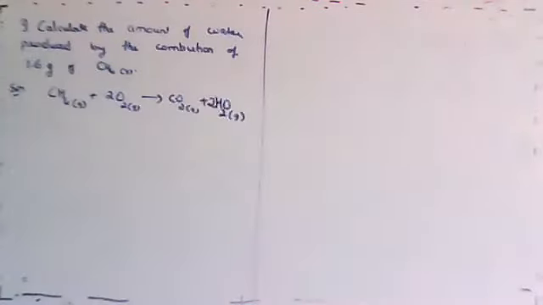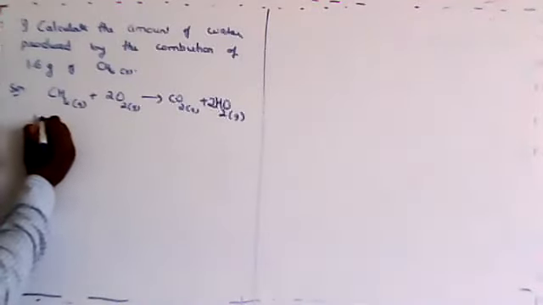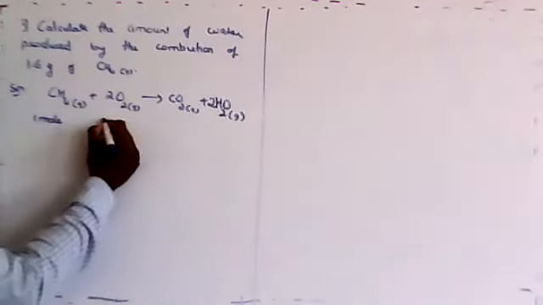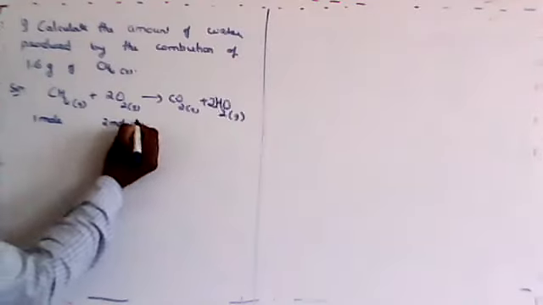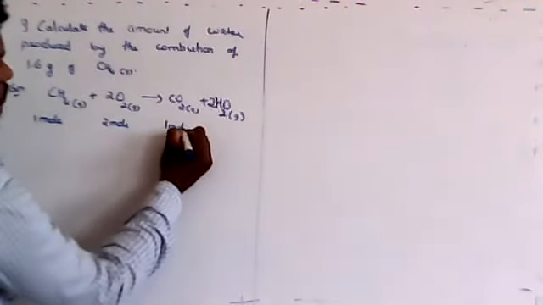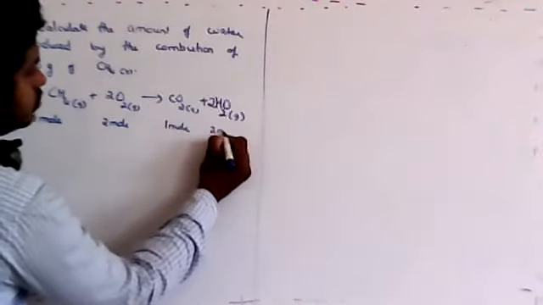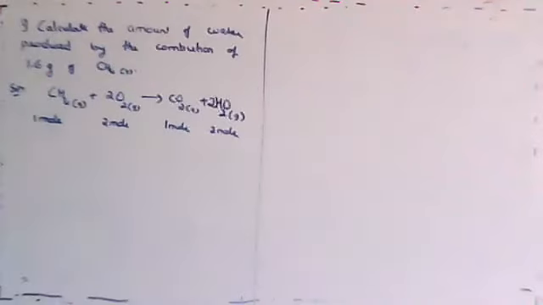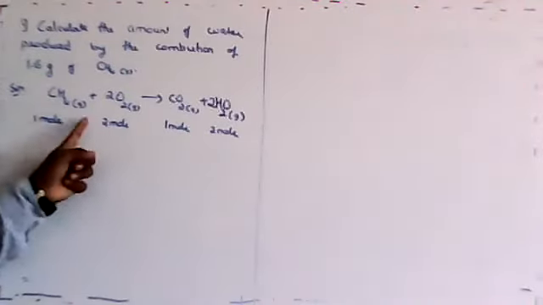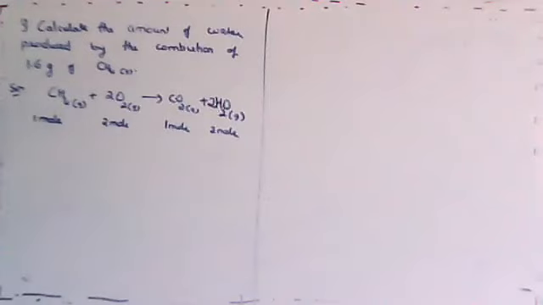Dear students, first you have to write the balanced equation. Then you have to write the number of moles. 1 mole of this one is going to react with 2 moles of this one to produce 1 mole of carbon dioxide and 2 moles of H2O. After balancing, only then you have to write this. How are you going to get 1, 2? Because it's written here, right? The coefficient is the number of moles.